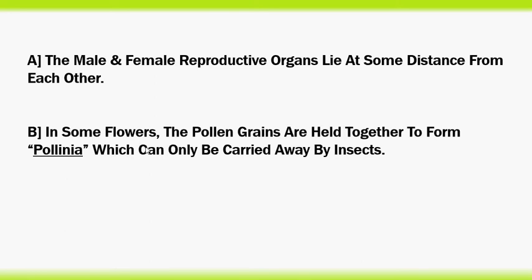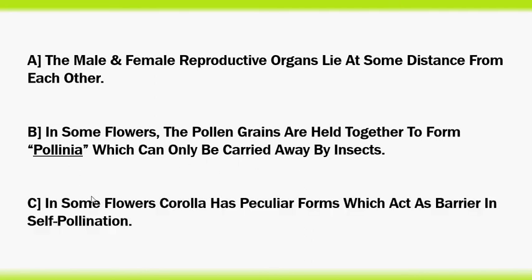B. In some flowers, the pollen grains are held together to form pollinia, which can only be carried away by insects. And third adaptation in hercogamy flowers. In some flowers, the corolla has a peculiar form which acts as a barrier in self-pollination.